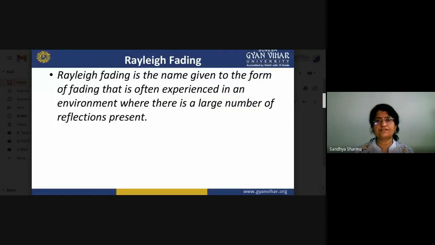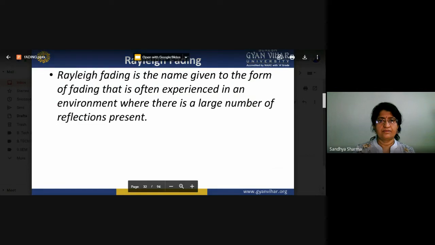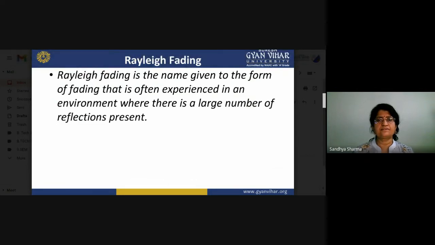Now we will switch to Rayleigh fading. And what about Rayleigh fading? Rayleigh fading is the name given to the form of fading that is often experienced in an environment where there is a large number of reflections present.